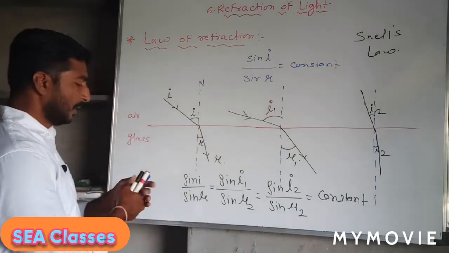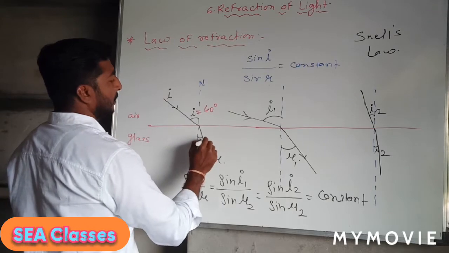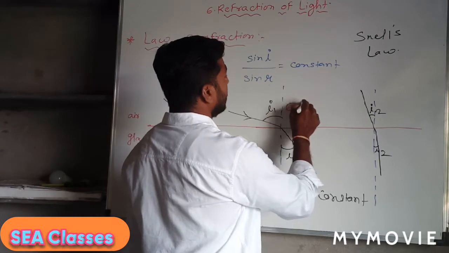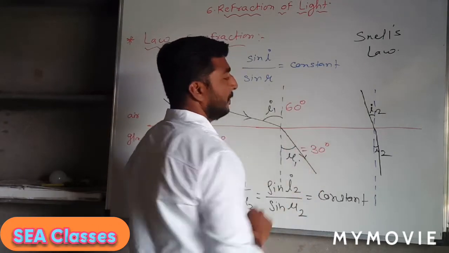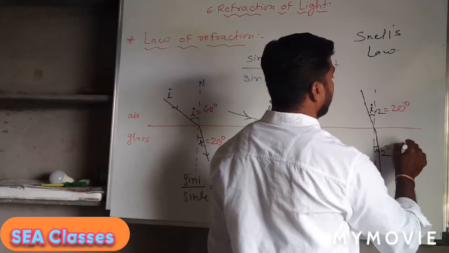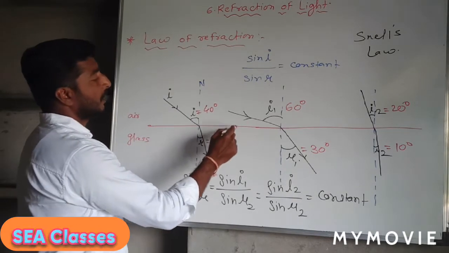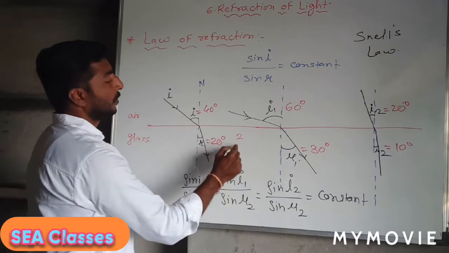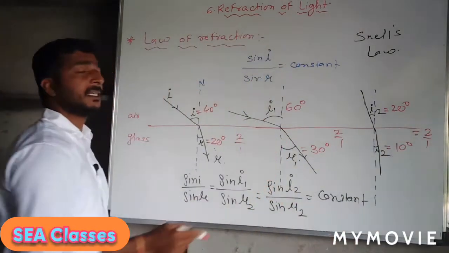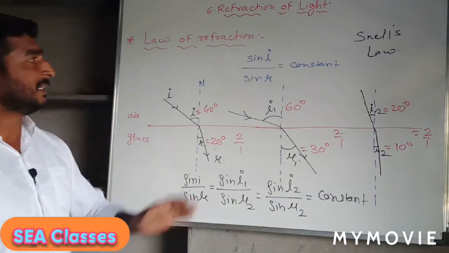For example, if we take I equal to 40 degrees, then it will be 20 degrees. If we increase it, it will be 60, so that it is 30. Now if it is reduced, if it is 20, then it will be 10 degrees. And if you find the ratio of 40 upon 20, the answer will be 2 upon 1, and it will also be 2 upon 1 for the others. You can see it remains constant for any change in the value of the angle of incidence. So that is Snell's law.